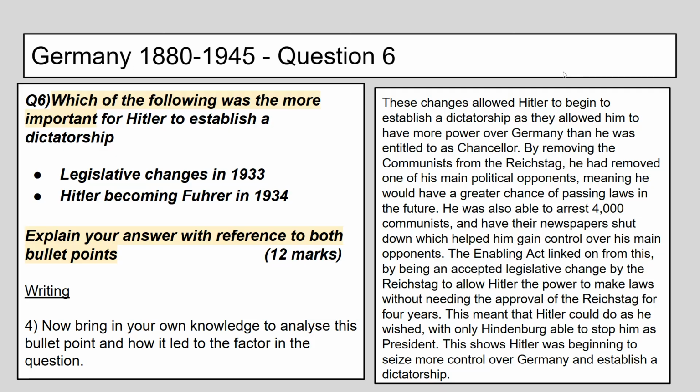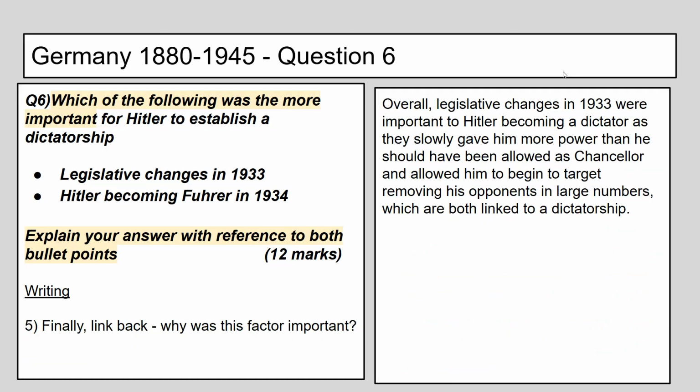And then finally, I just want to link back. Why was this important? So, overall, legislative changes in 1933 were important to Hitler becoming a dictator, as they slowly gave him more power than he should have been allowed as Chancellor, and allowed him to begin to target removing his opponents in large numbers, which are both linked to a dictatorship.